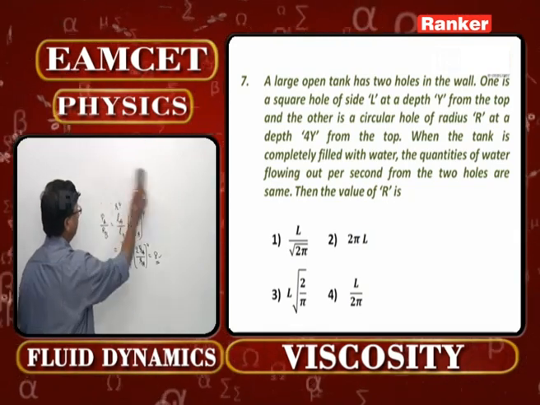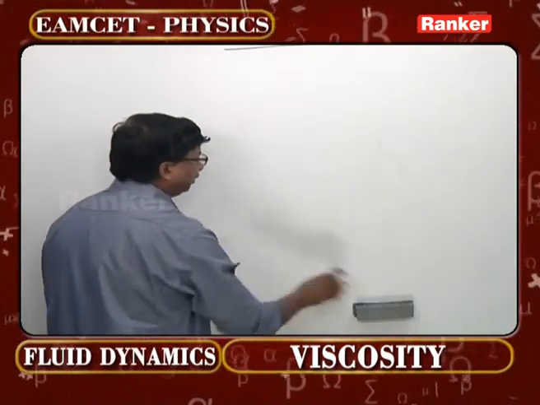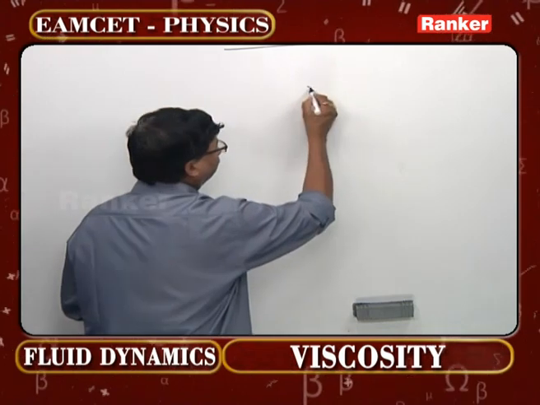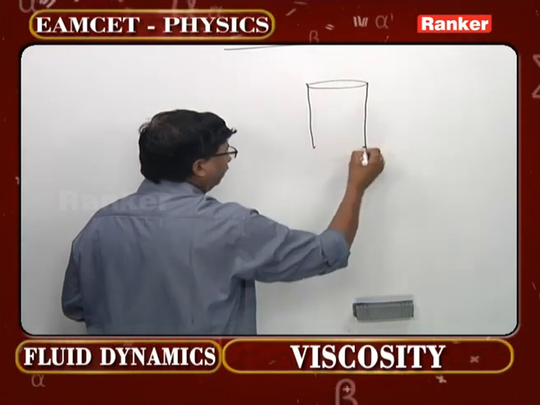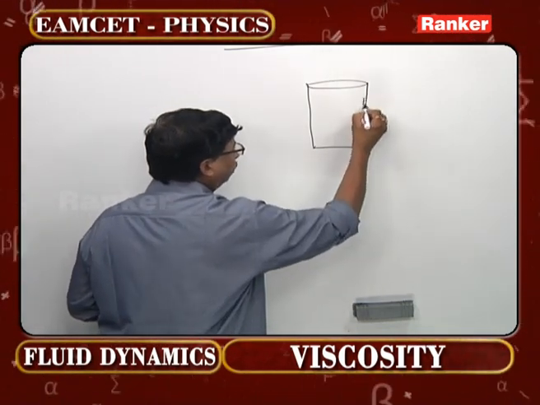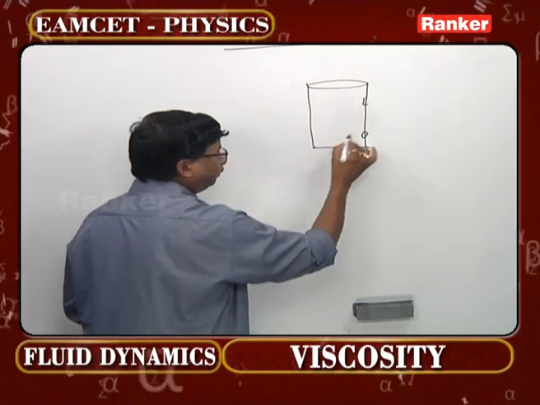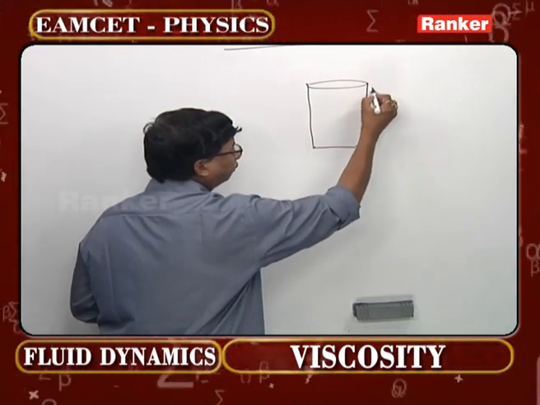That is the concept. One should once again understand that there is a system like this. This is going to be the cylindrical tank. There is a hole here, there is a hole here. This is a circular hole, this is a square hole.